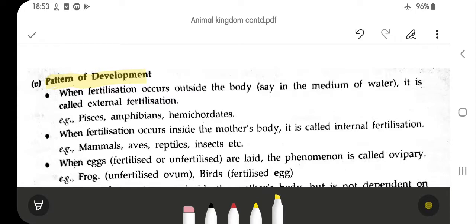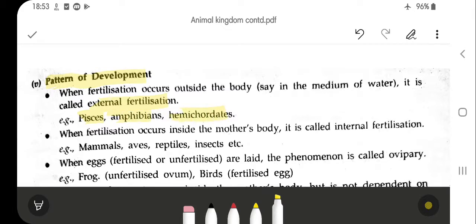When fertilization occurs outside the body, say in the medium of water, it is called external fertilization. Examples of external fertilization are Pisces, meaning fishes, amphibians and hemichordates.